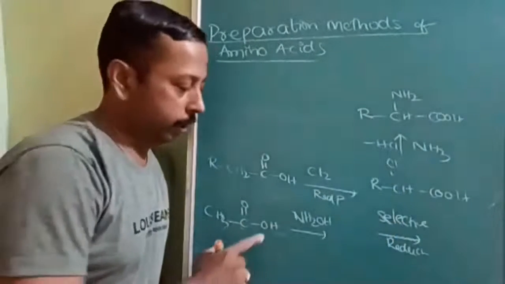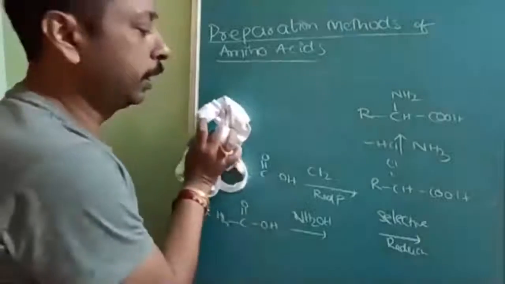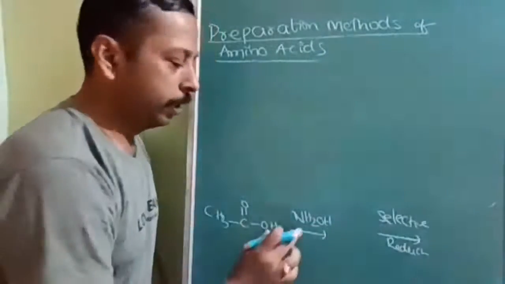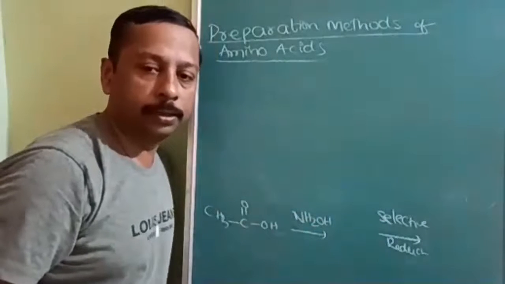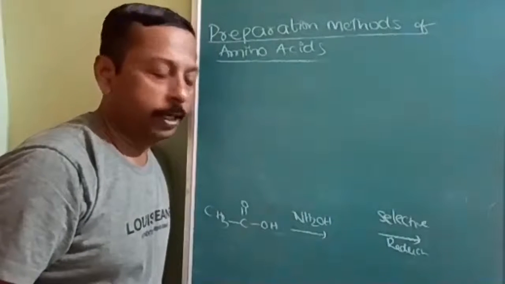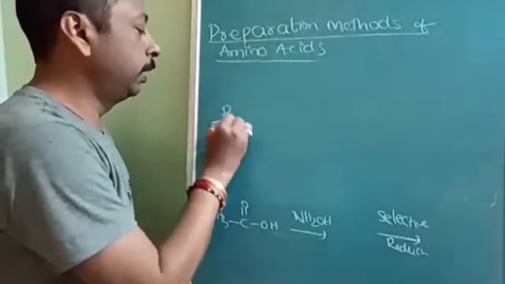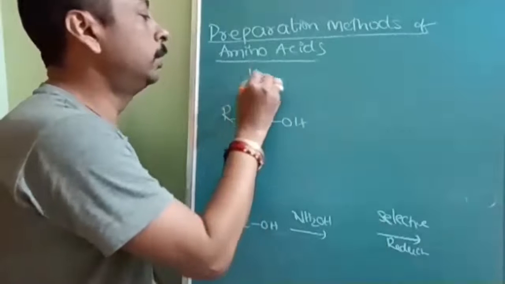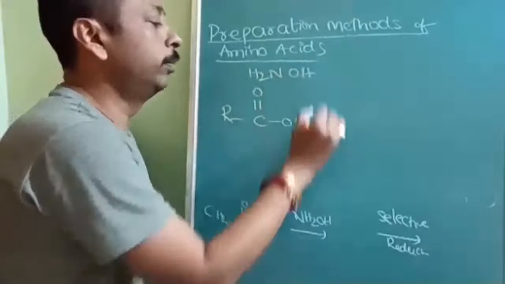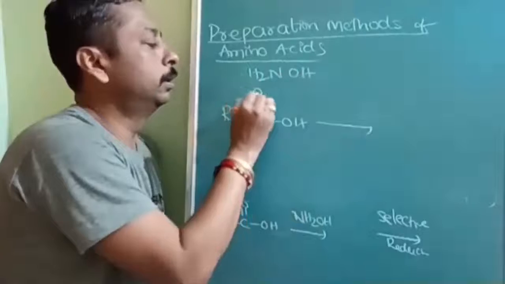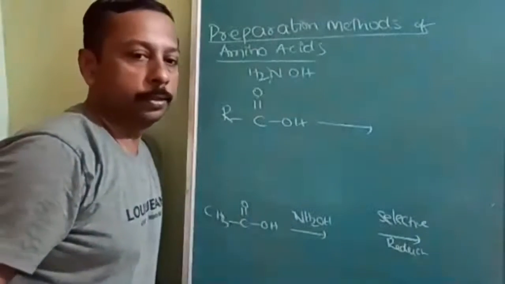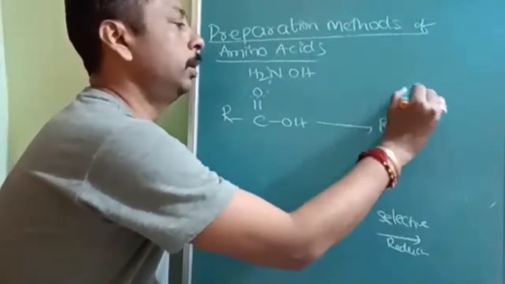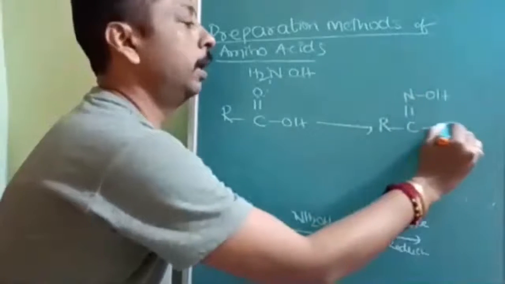Now next, from the carboxylic acid, two examples are given. Third example you try. NH2OH, what is it called? Hydroxylamine. When I add hydroxylamine, I am writing it clearly here: RC double bond O, and this is NH2OH. How to remember? I am telling you with a technique. See, like this, H2O will be eliminated: RC double bond NOH.